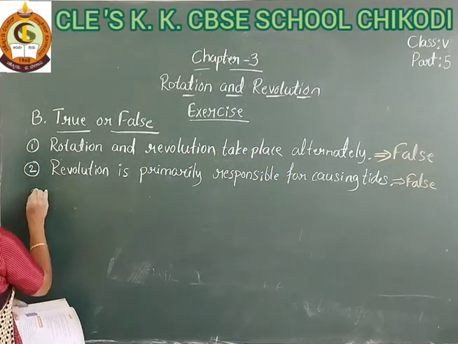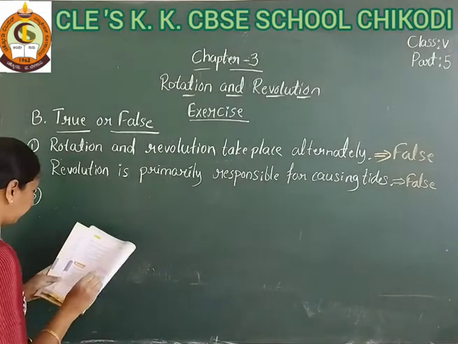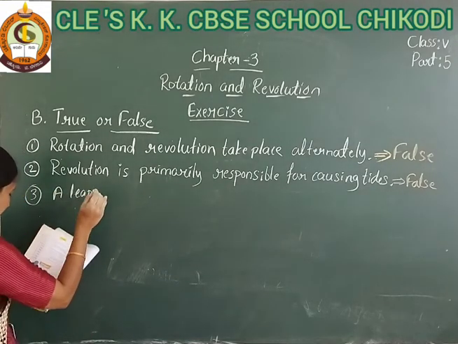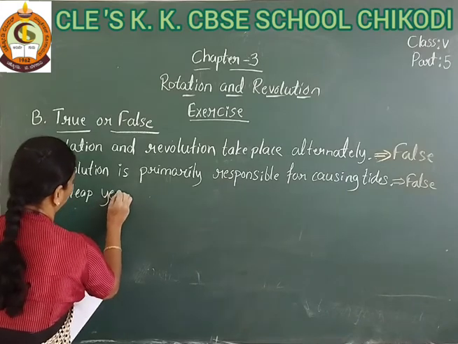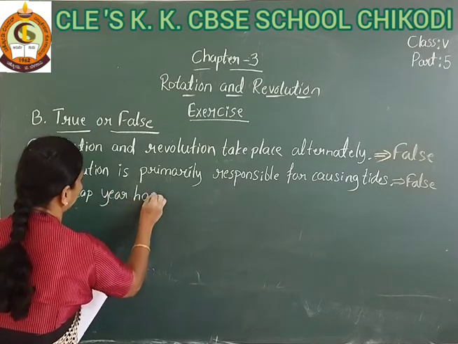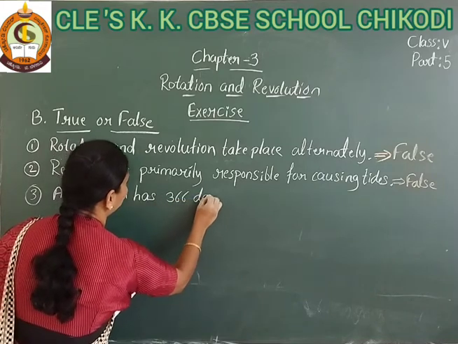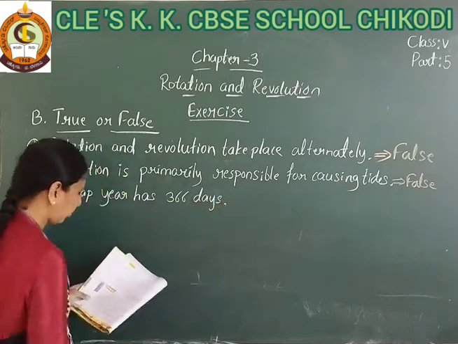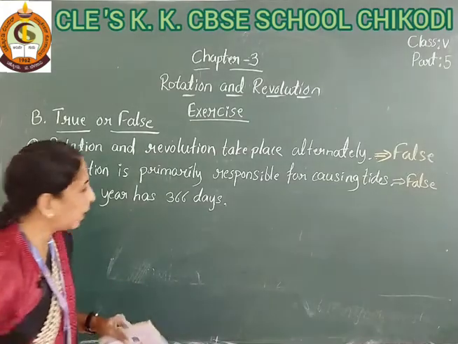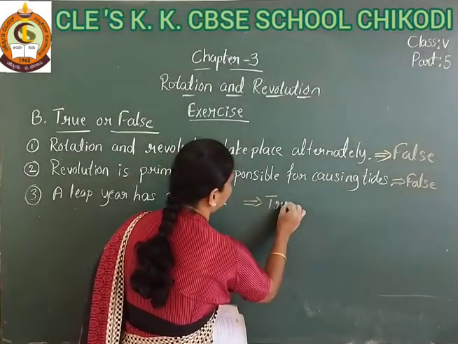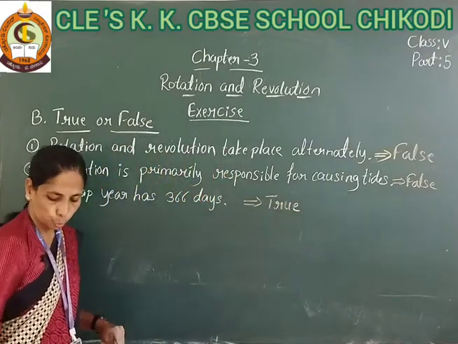Question number 3: a leap year has 366 days. A leap year has 366 days, so this answer is true.